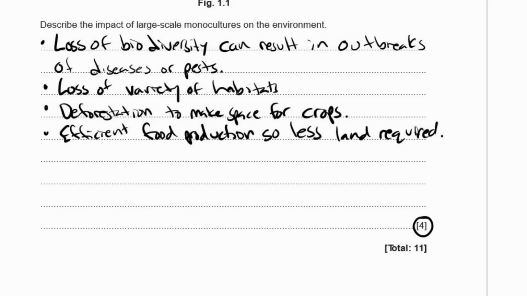They can spread to other areas and affect the insects around it, but also some insects don't know that the boundary of the field is where they're not allowed to go. So, say butterflies that fly through the area will land on the crops and be affected. Okay, so there's lots of things you can write down. Again, make sure you have 4 good points in there.